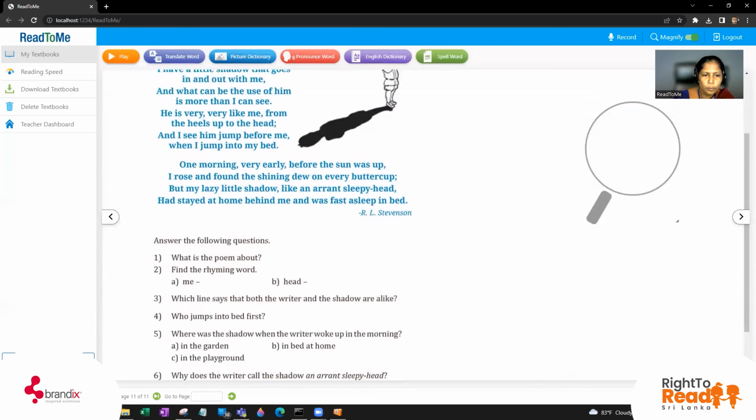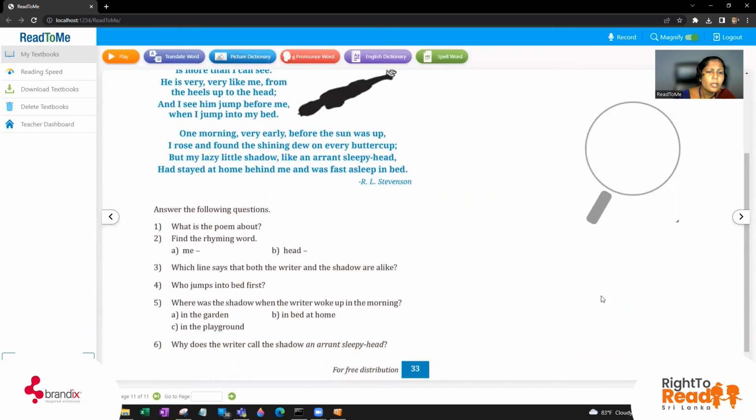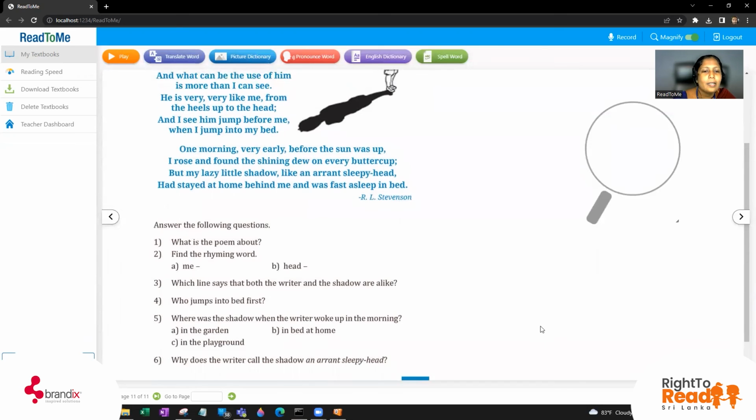Okay, now we are moving to the third question. That is, which line says that both the writer and the shadow are alike? So that is, of course, very easy task. What you have to do, go through the poem and see what is the line. Okay, who jumps into the bed first? That is, of course, it's easy, so you can look at it and do it for homework. Where was the shadow when the writer woke up in the morning? So they have given you some answers also: in the garden, in the playground, in bed, at home. So you have to clarify it.